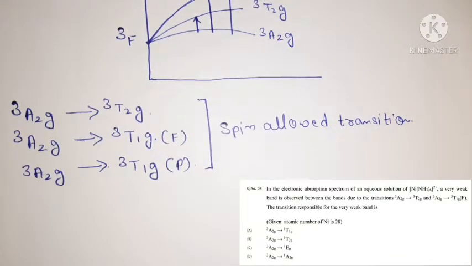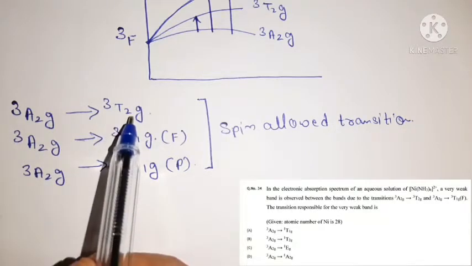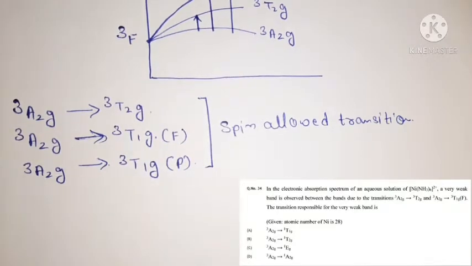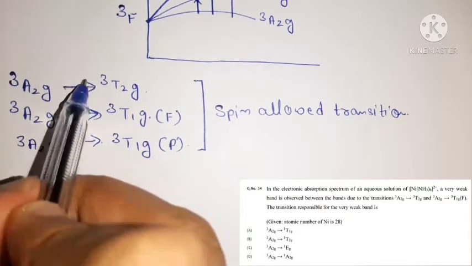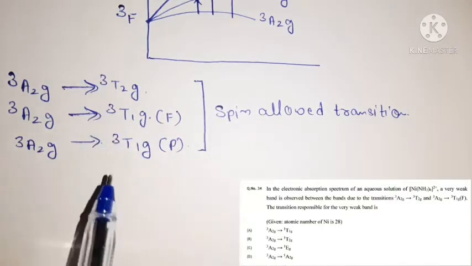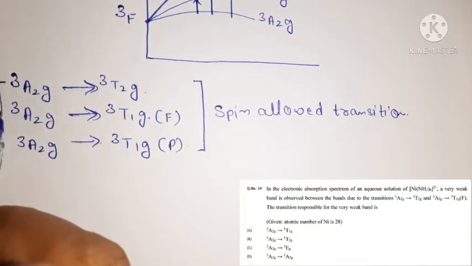Now see in the question, friends, they ask about a very weak band observed between the bands, that is, from 3A2g to 3T2g and from 3A2g to 3T1g. According to your question, these transitions are observed because they are spin allowed transitions, but we also observe a very weak band in between these two transitions.